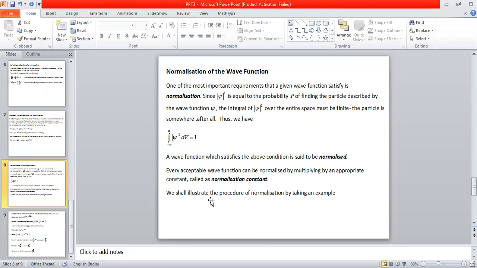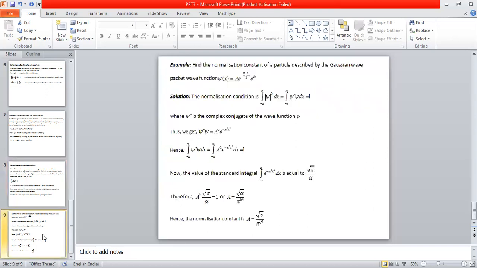So let us illustrate this procedure of normalization by taking an example. With the help of this example, I am going to show the process of normalization. This is my last slide of this session. Find the normalization constant of a particle described by the Gaussian wave packet function psi of x equals A exponential of minus alpha squared x squared divided by 2, into exponential ikx, where alpha is some constant and k is the propagation constant, 2 pi by lambda, that we have already known.